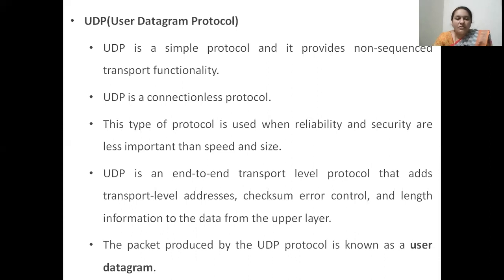Next, coming to one important protocol used on the transport layer, the User Datagram Protocol. UDP is a very simple protocol. It's a connectionless protocol, so it will never establish a physical connection between the two communicating processes. It does not provide reliability and security of packets, but it provides speed and size of data transfer.